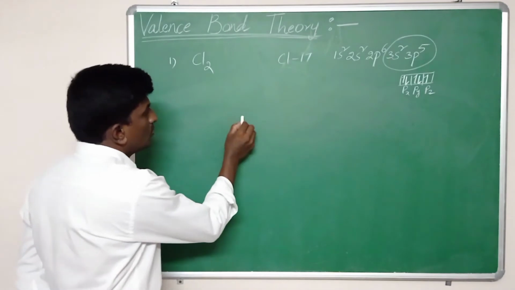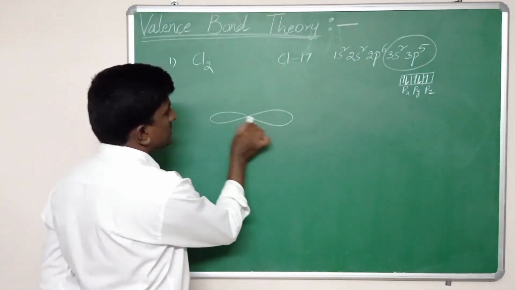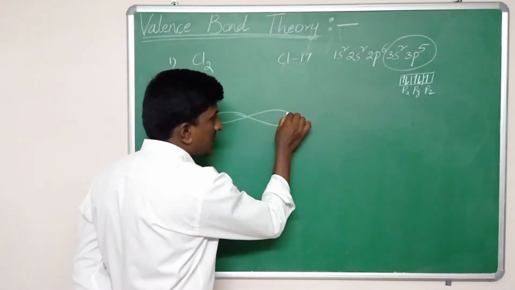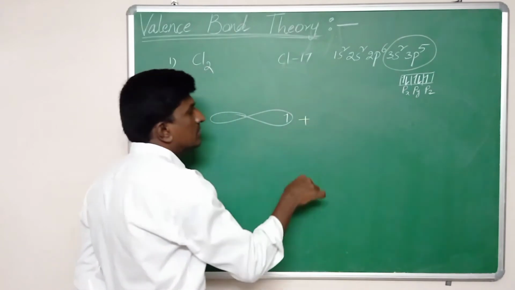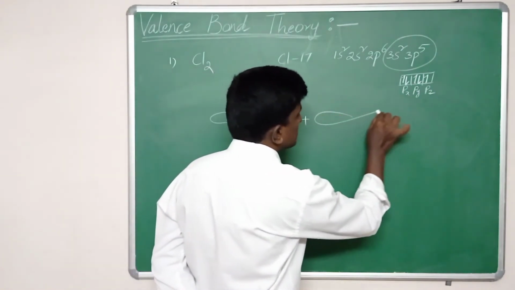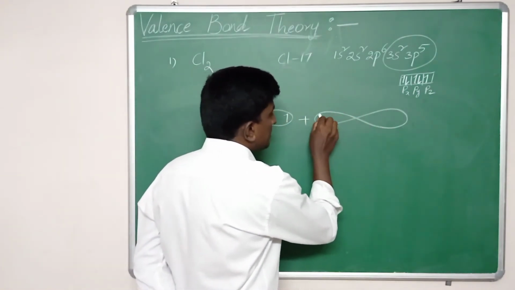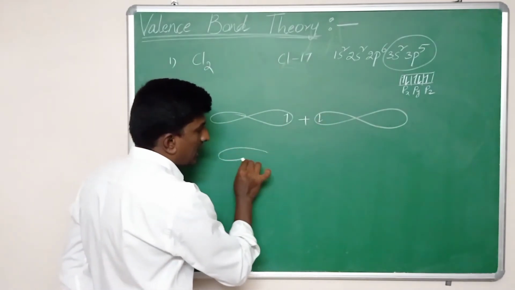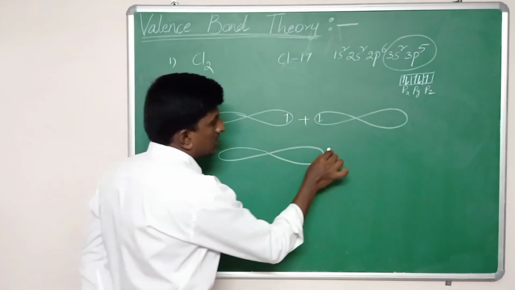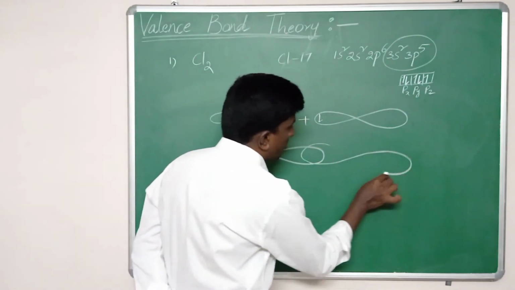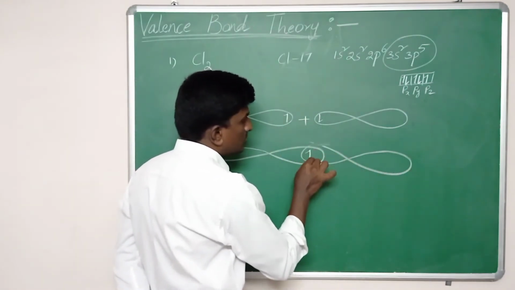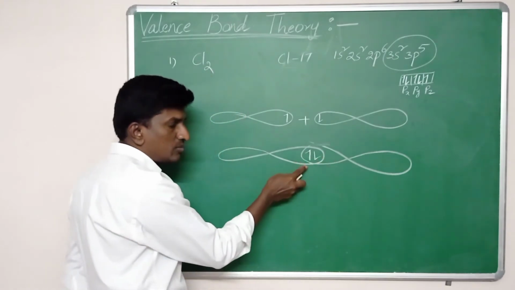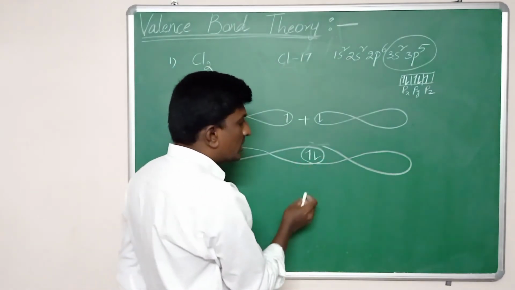So when two chlorines come close to each other, the two chlorines have unpaired pz orbitals. These two orbitals overlap and a sigma bond is formed between them. So two electrons are shared by the two chlorine atoms.